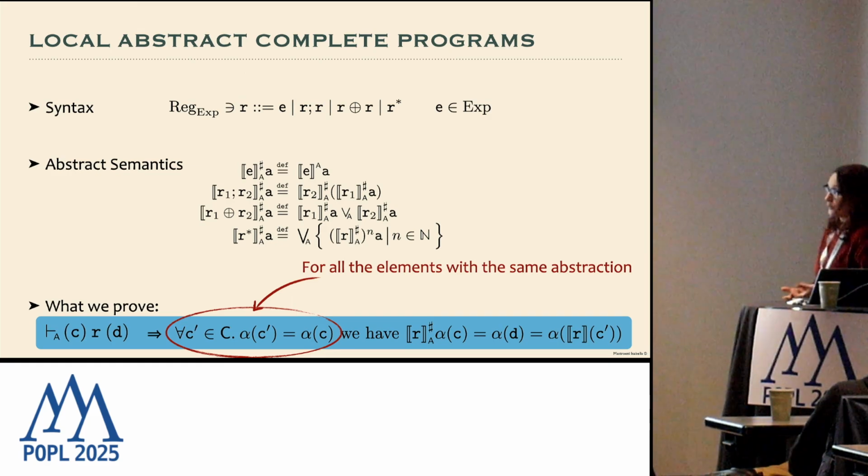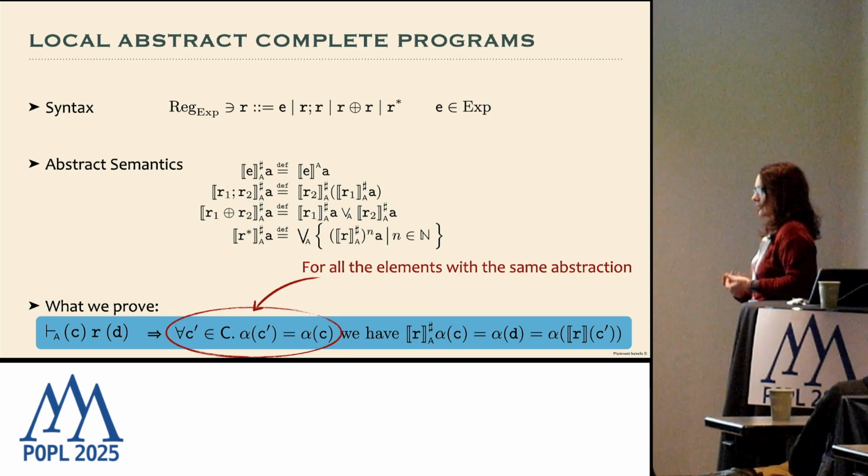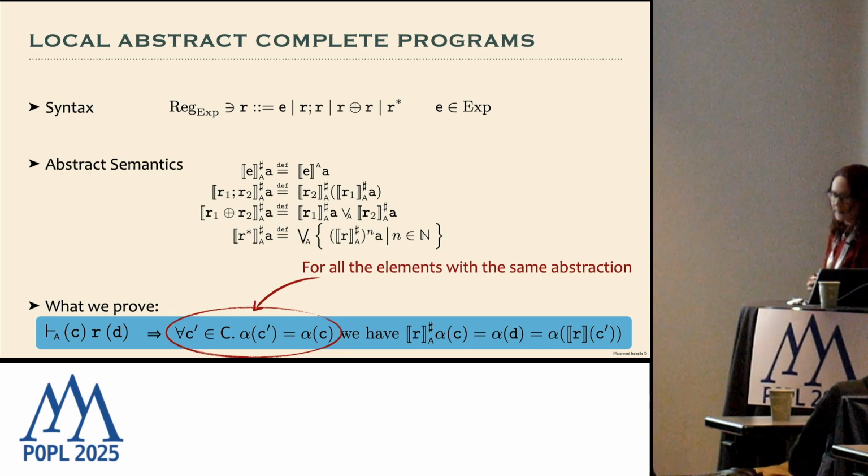So when we are able to prove a triple like this in our proof system, then we are implying, in a stronger condition, that abstract local completeness holds for all the elements C prime sharing the same abstract property as C.